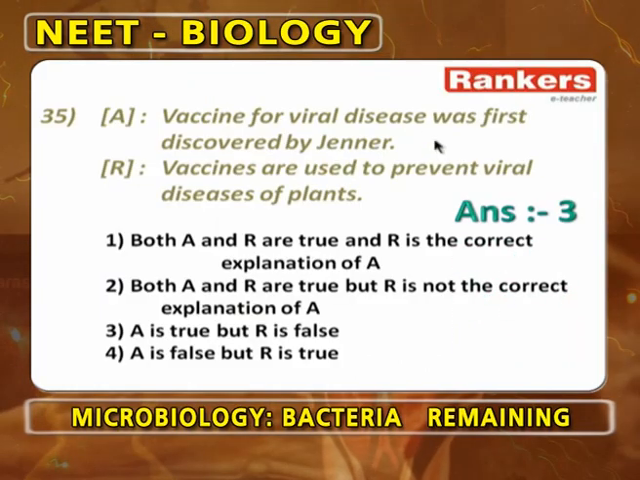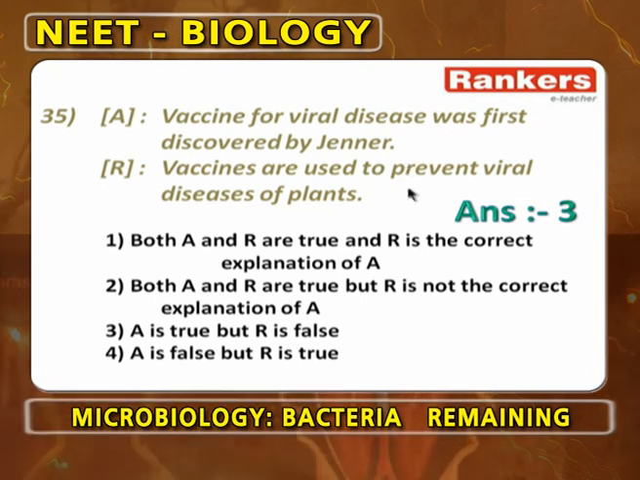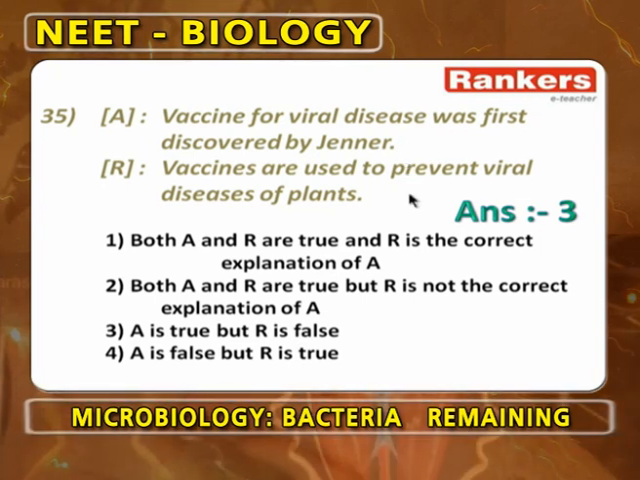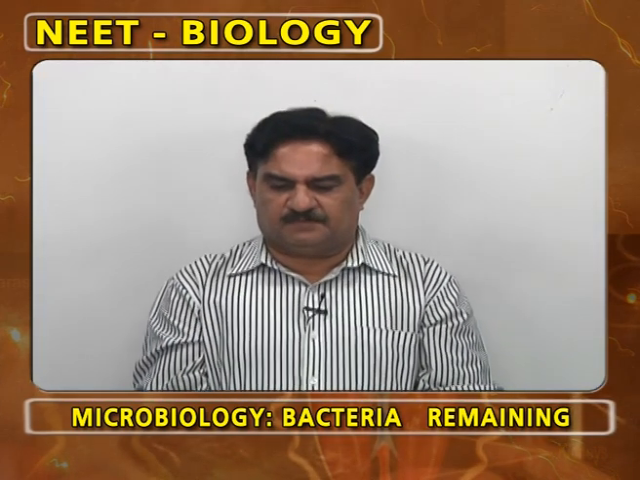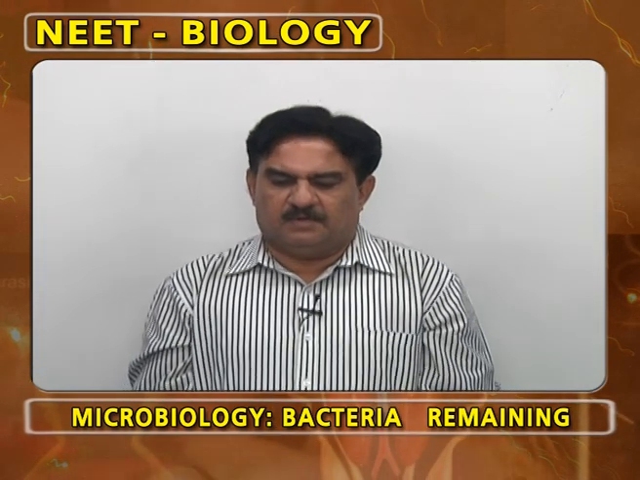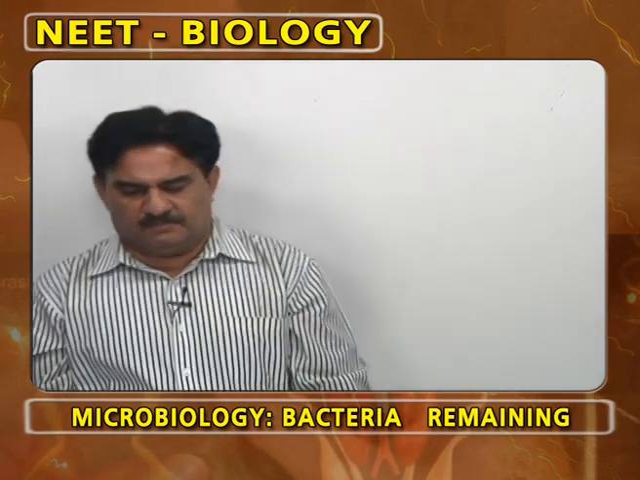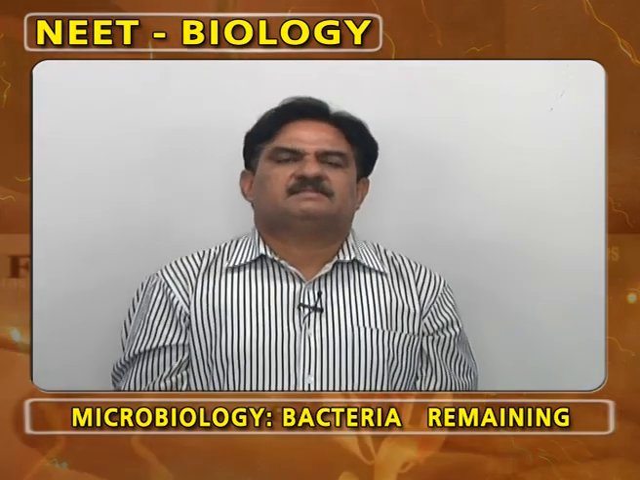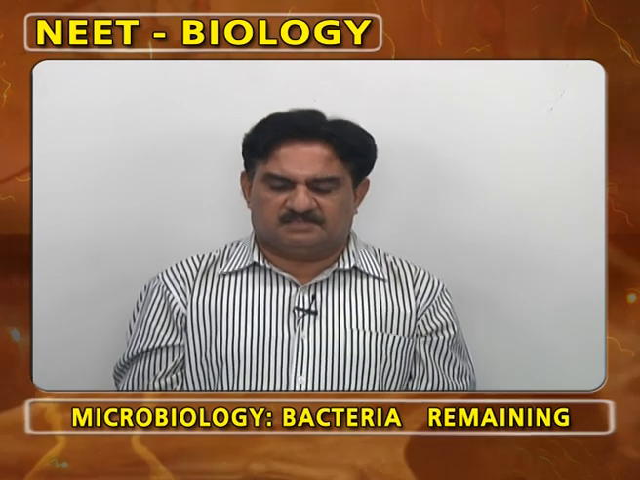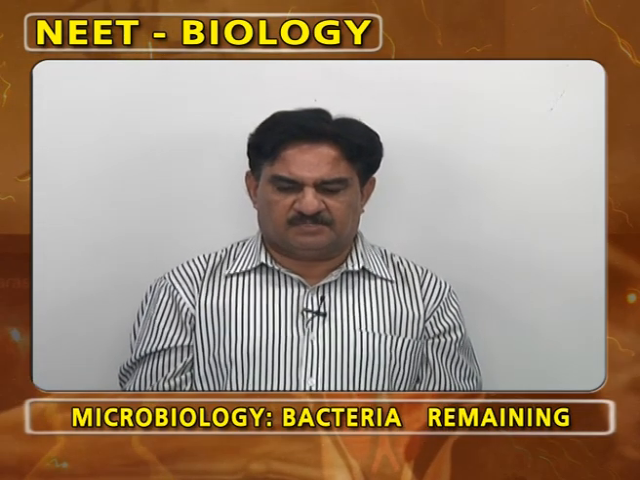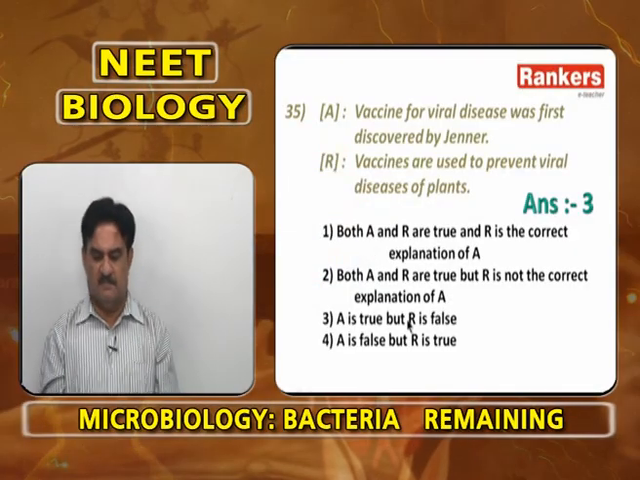Vaccine for viral disease was first discovered by Jenner. This is correct. The first vaccination that was discovered is the smallpox vaccination. Vaccines are used to prevent viral diseases in plants. Vaccines are not used to prevent viral diseases in plants. They are used to prevent viral diseases in animals and human beings. So, A is true, R is false.